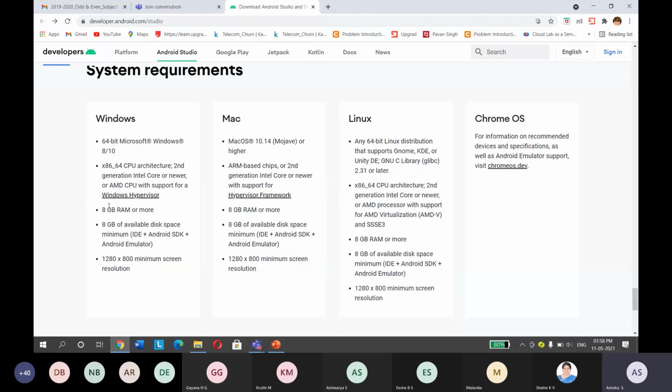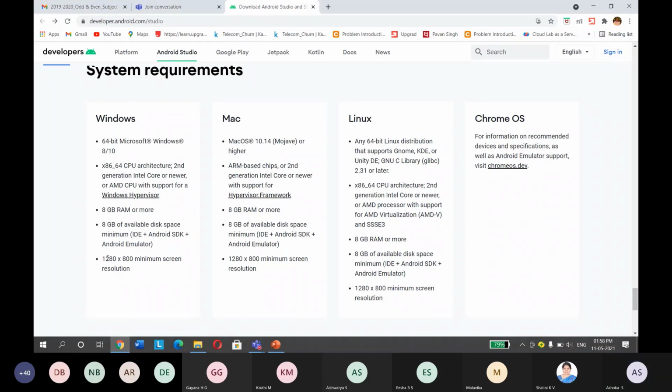And a minimum of 8 GB RAM or more. Minimum 8 GB RAM should be there. So don't try to install on 4 GB RAM, your system will crash. If your system is 8 GB, then only try to install. If it is less than 8 GB RAM, don't install. If you install it, it will also corrupt your system.